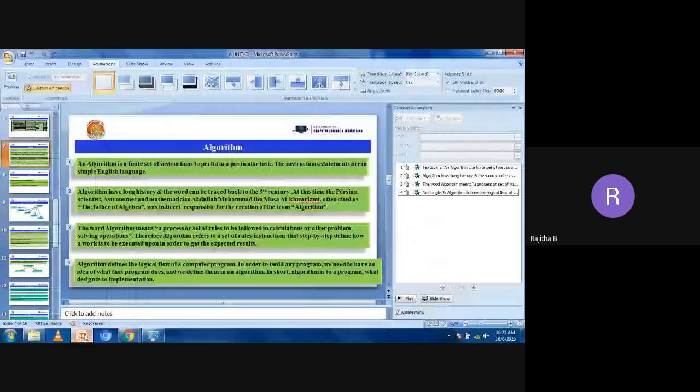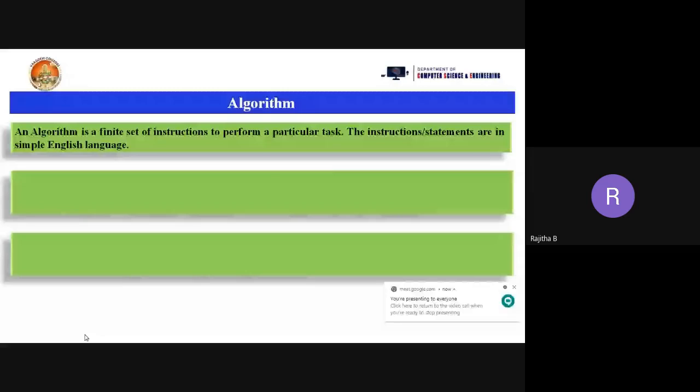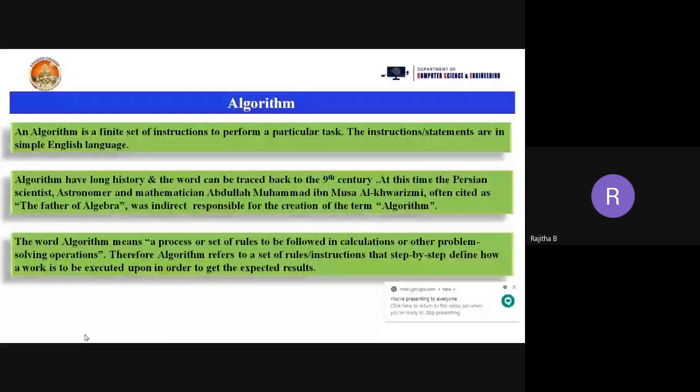So this is the definition for algorithm. We have one more definition: it is a process, a set of rules to be followed in calculations or other problem-solving operations. Suppose I need to find the factors of a quadratic equation. How to calculate that? We have a procedure and a logic, and we need to write that procedure and logic in a rule format, statement format or instructions format. That procedure is called an algorithm.